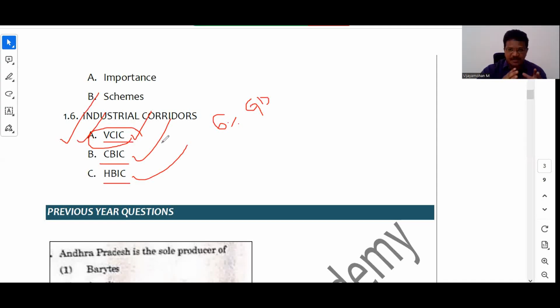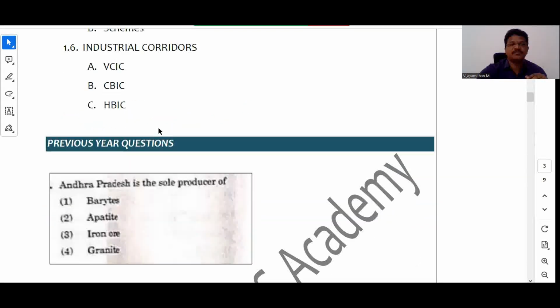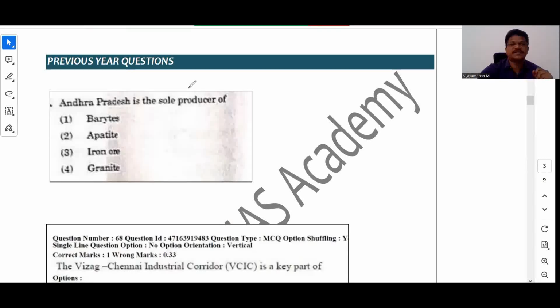సో ఇంకొక విషయం ఏంటంటే, as far as Group 2 is concerned, especially in AP economy, there is going to be a stress on facts as well as analysis. So facts ఉంటుంది questions లో, analysis కూడా scope ఉంటుంది అనమాట, right. Now we will see some of the previous year questions related to the industrial sector.